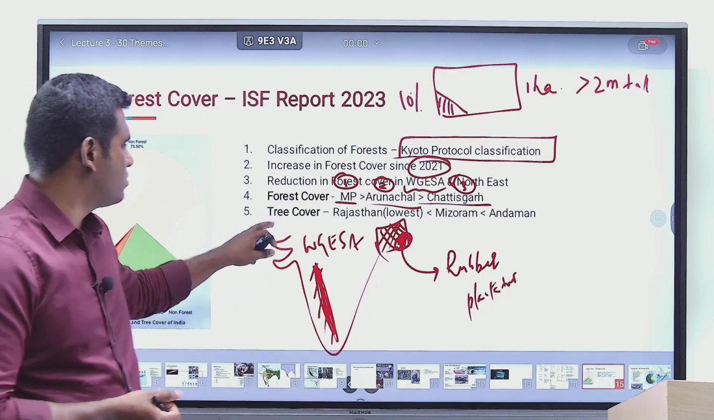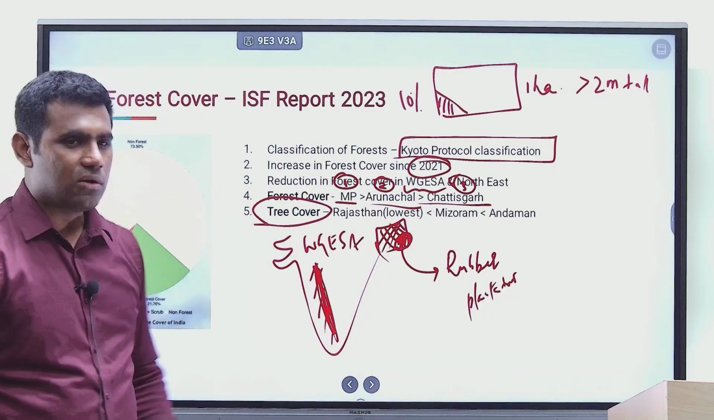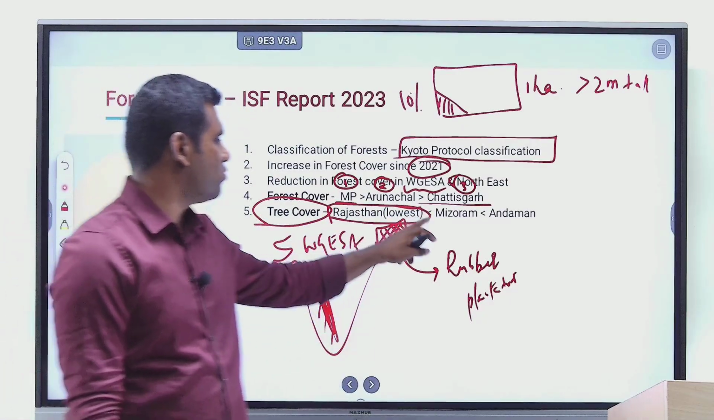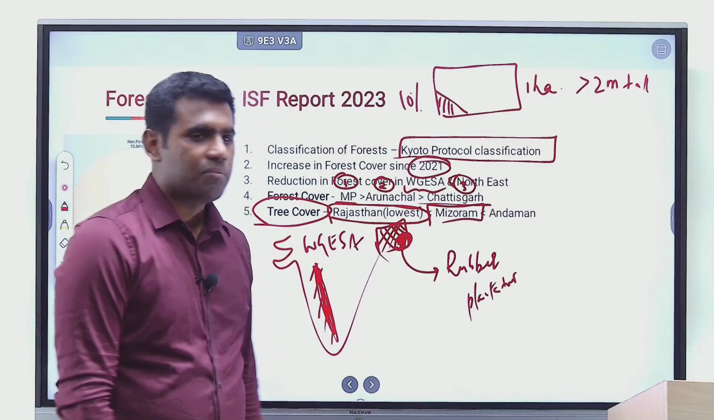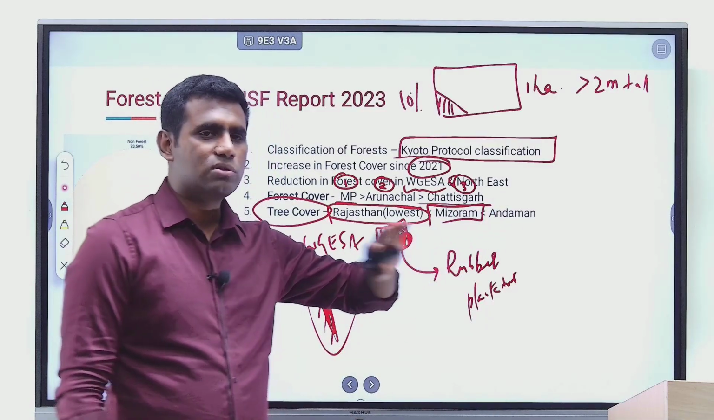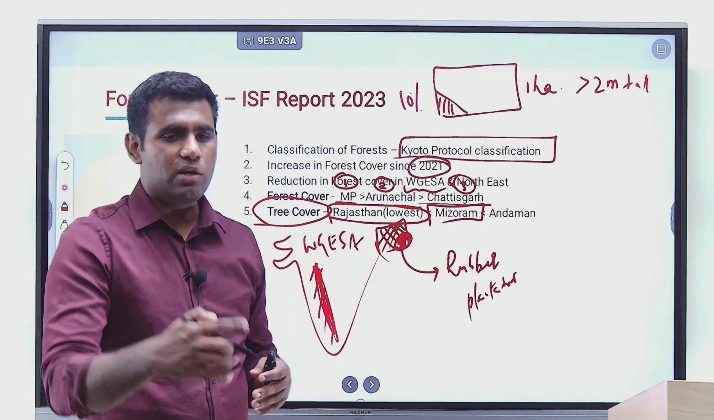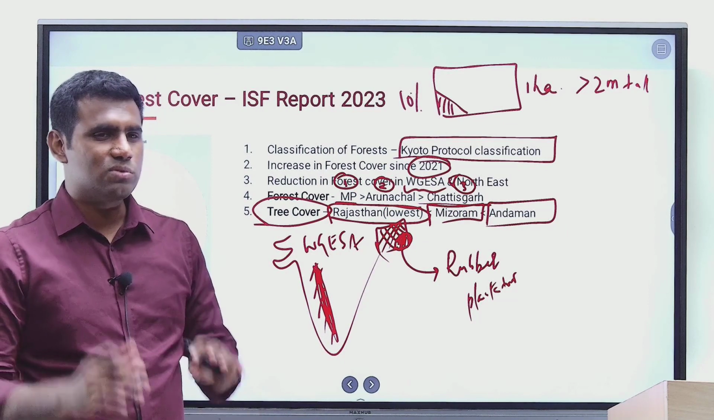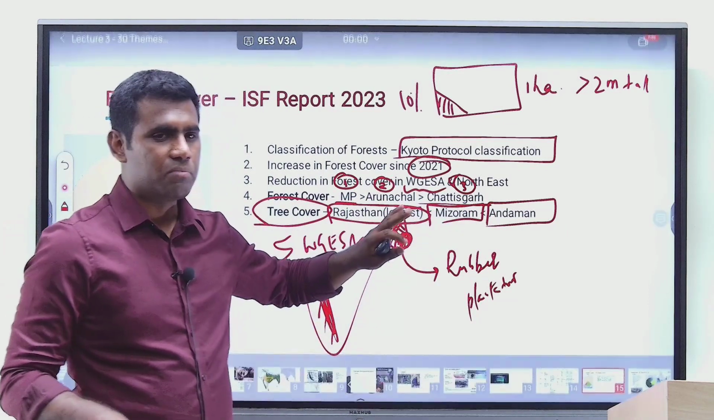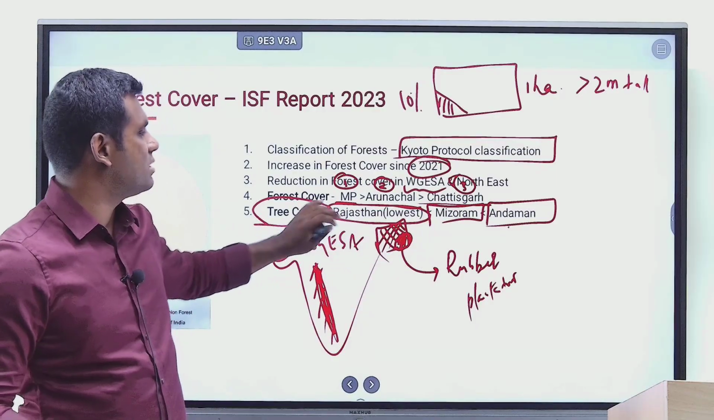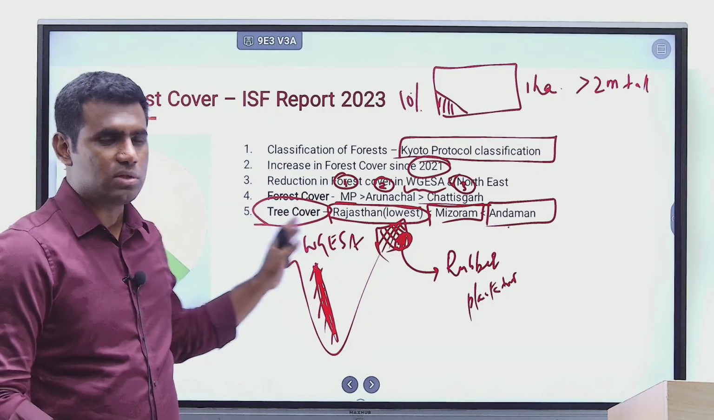So when it comes to tree cover, the state with the lowest tree cover would be Rajasthan. The state with the highest would be Mizoram, right? And when it comes to combined ranking between states and union territories, the highest ranking would be Andaman. But when it comes to states alone, Mizoram, right? So number 1 in India is Andaman, followed by Mizoram. The lowest would be Rajasthan, when it comes to tree cover, right?